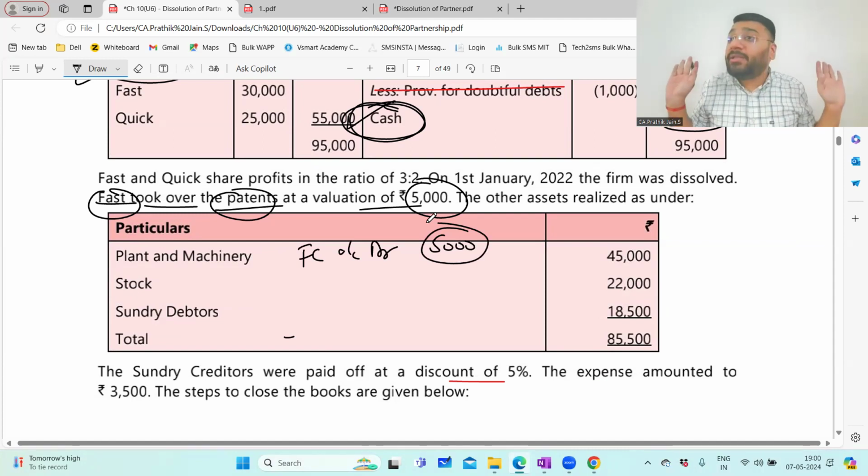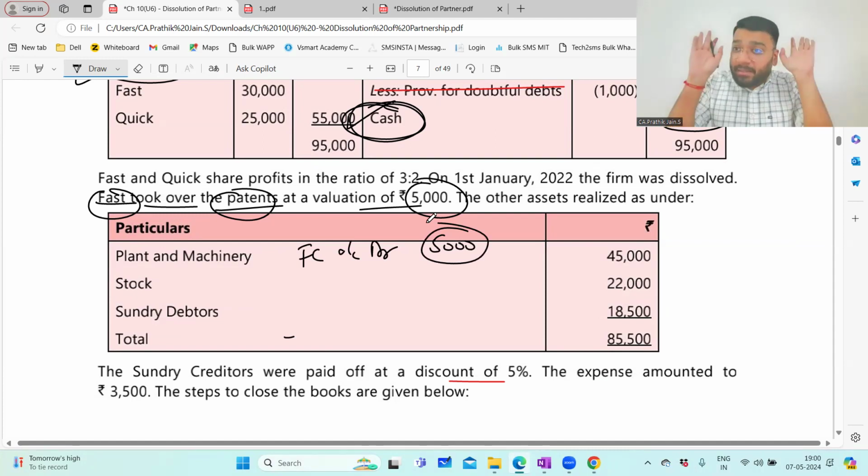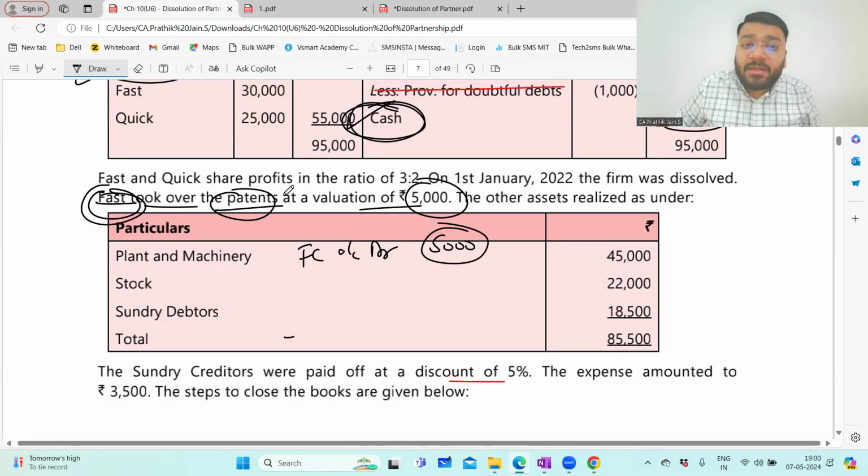Nowhere in the act, nowhere in the rules, have they said that you have to make the payment to the partner only in cash. The settlement mode can be cash mode, cheque mode, or even kind mode. So this person is settling his capital in kind mode. He's taking a patent worth 5,000 with him. Now the patent is covered in which ledger? Realization account, having a debit balance. Now to close it, what should I do? Credit.